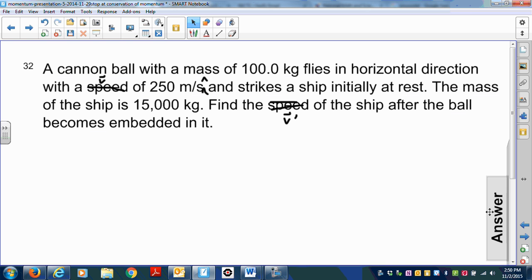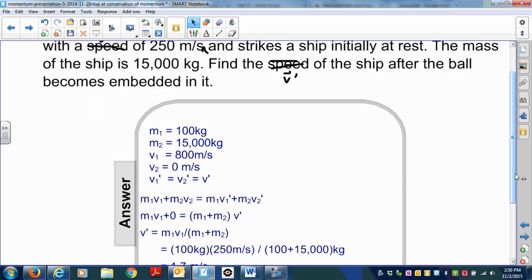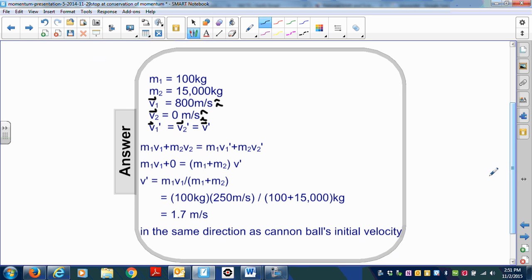Okay, so let's go ahead and check and see if you got the right answer. We know the mass of the cannonball is 100 kilograms. The mass of the ship is 15,000 kilograms. Our initial velocity of the cannonball is going to be 800 meters per second i hat. We know the velocity of the ship is 0. It's not moving. We also know that the ship and the cannonball both join together after the collision, and therefore the final velocity is the same value for both.